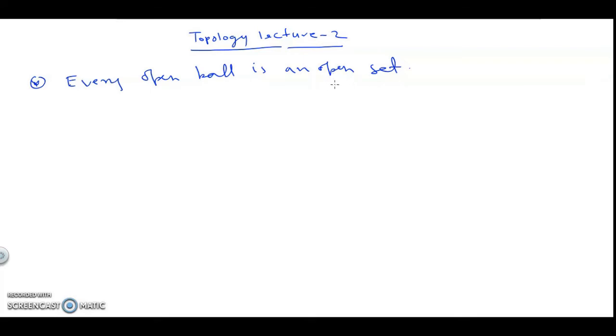Any set U is said to be open set if for any x belongs to that open set, we can give an open ball totally inside that open set. So we have to show that for every open ball there is again an open ball inside that open ball, then only that open ball will be an open set.